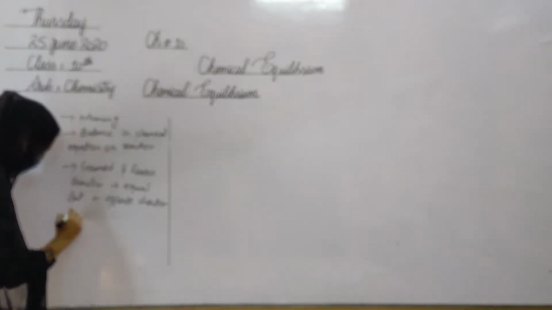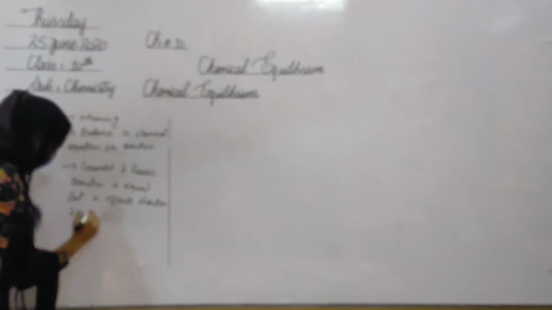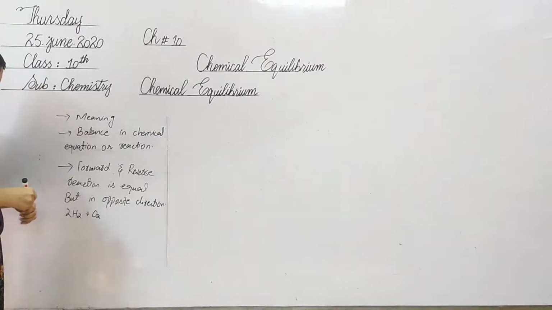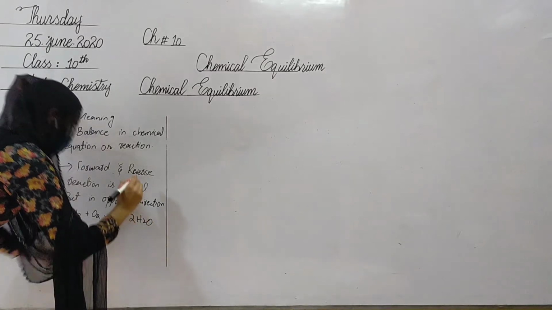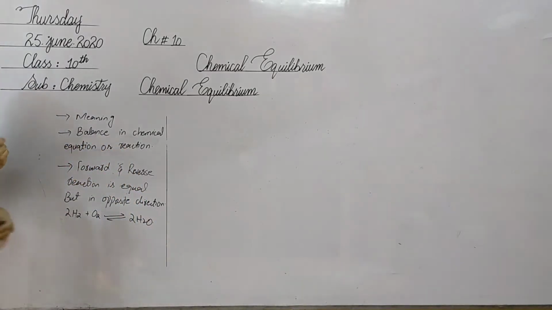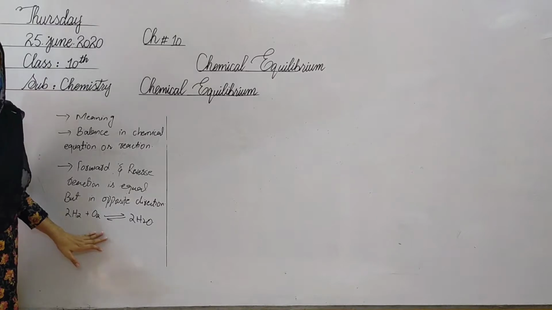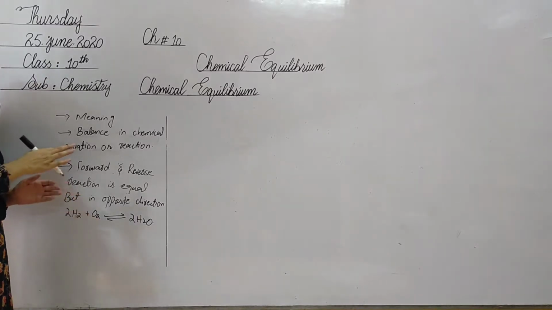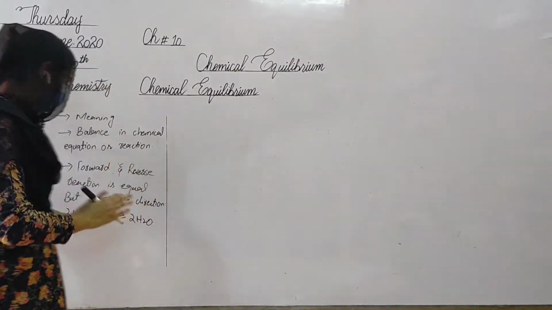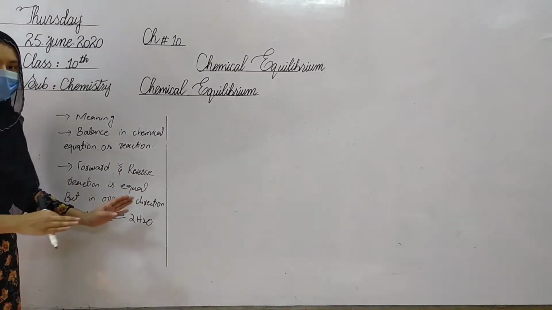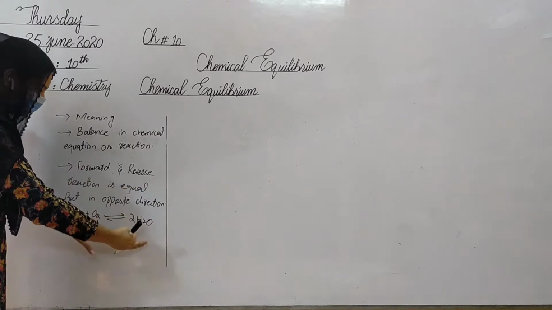Let's take an example. Two molecules of hydrogen meet with one molecule of oxygen, and they form two molecules of water. First of all, the hydrogen and the oxygen are the reactants. They meet with each other and form a product, that is water. First of all, the reaction is moving in the forward direction, from left to right.